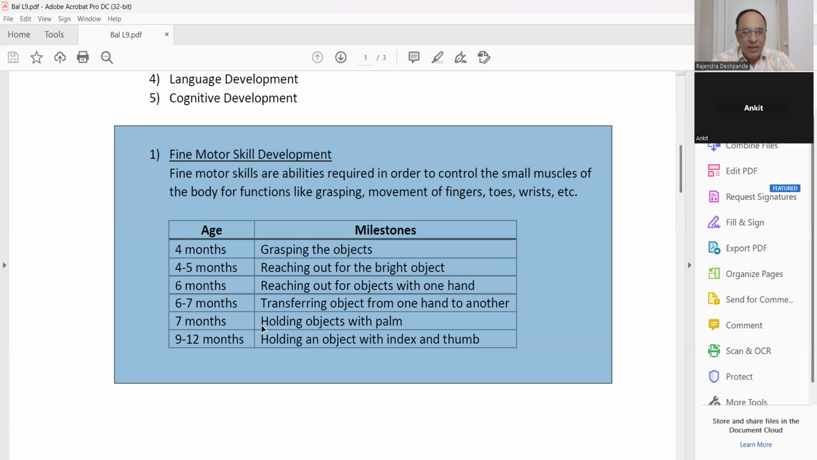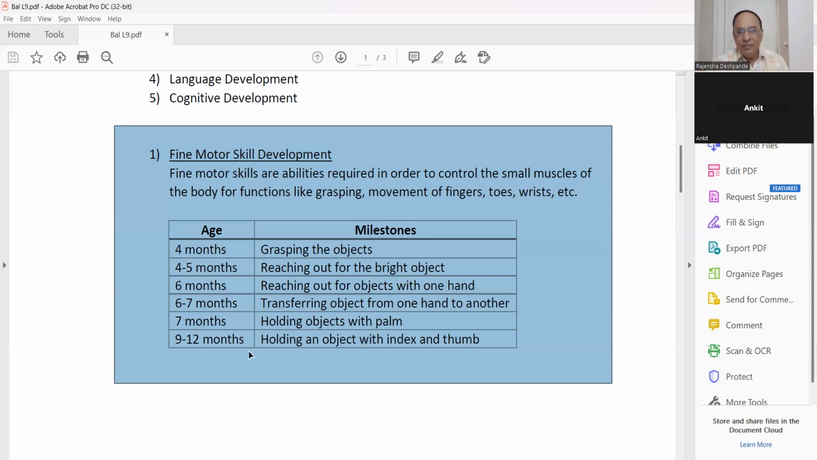Okay. 7 months, holding the object with palm, not only fingers, but whole palm, big ball, he can hold it. Okay. So this is holding, and he can throw like this, holding the ball and throwing up, holding the ball and throwing up. Then this is called as a 7 month.